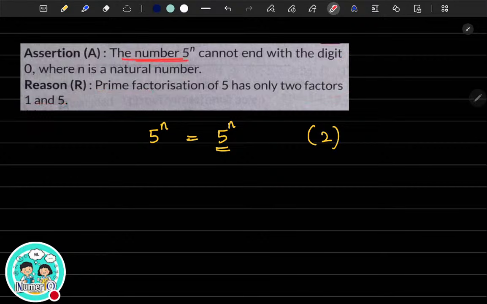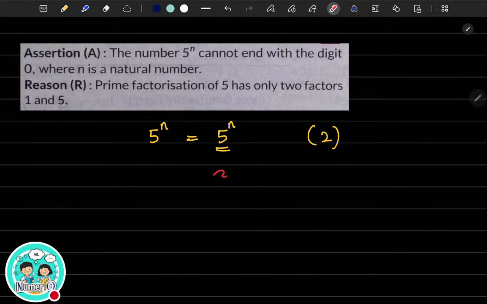Initially we have understood, right? 5 to the power n cannot end with the digit 0, because in order for 5 to the power n to end with 0, it should also have 2 as one of its prime factors. But 5 to the power n only has one prime factor, which is 5, right? So this is correct. Assertion is true. What about the reason? Reason is also true.